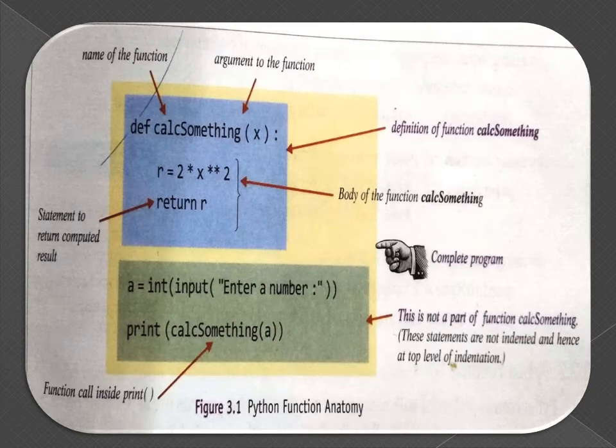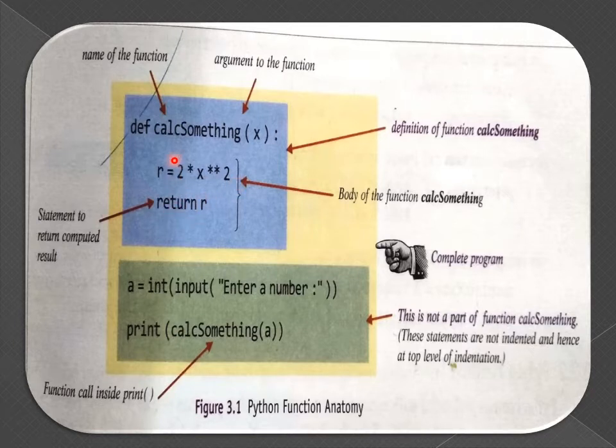Next, you can see here different terminology which is used with the function. First, def is a keyword to define the function. calSum is the name of the function having a single parameter named x, and these two lines are r equal to 2 into x to the power 2, and return r.